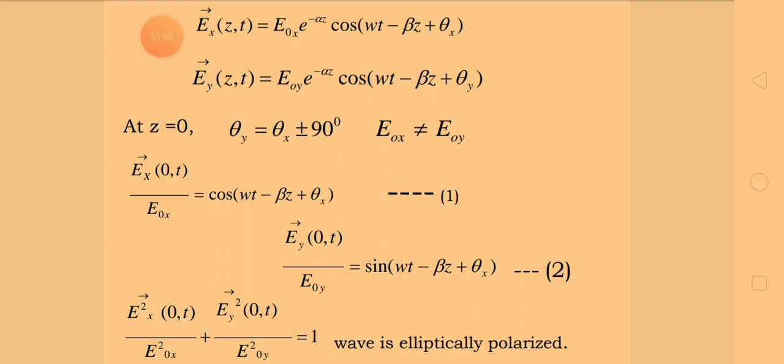And in the third case, that is elliptical polarization, again theta x and theta y are existing, that means a phase difference is existing between the Ex and Ey components, and the magnitudes of the Ex and Ey components will be the same in the first case, and again the same in the second, but in the third case Ex and Ey are not equal. That is how I have discussed three different types of polarization by taking these conditions.